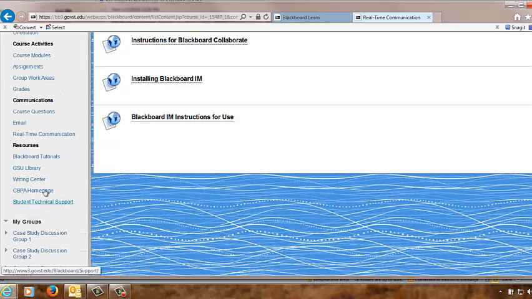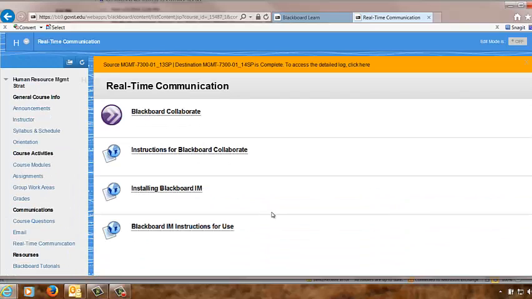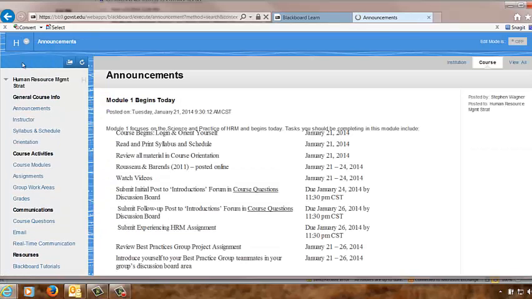Now, under resources, I have many different items, from Blackboard tutorials to connections to the GSU library and the Writing Center, the College of Business homepage, links to student technical support. So if you're having any kind of difficulty or you have questions about the college or anything like that, you might check out these resources. We'll go back to the homepage.